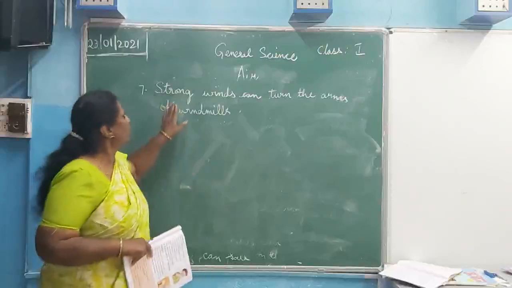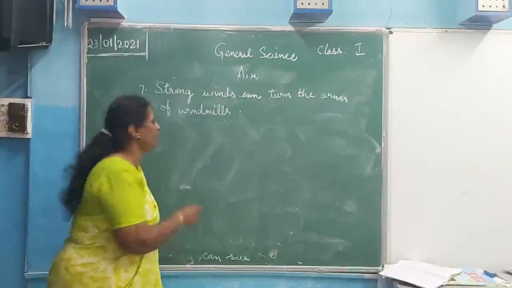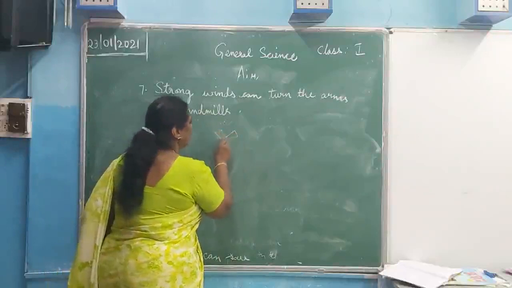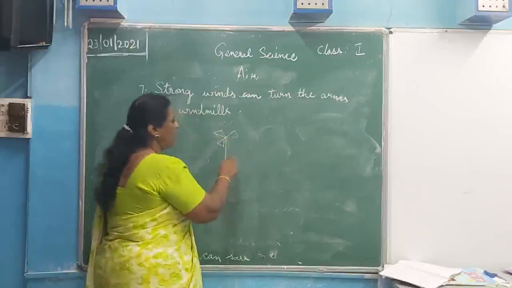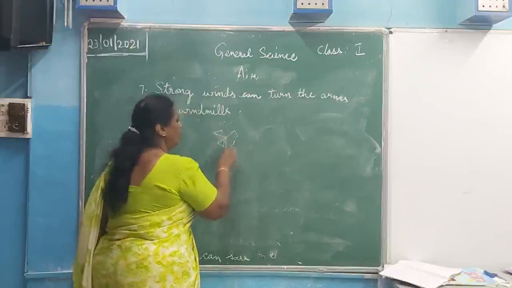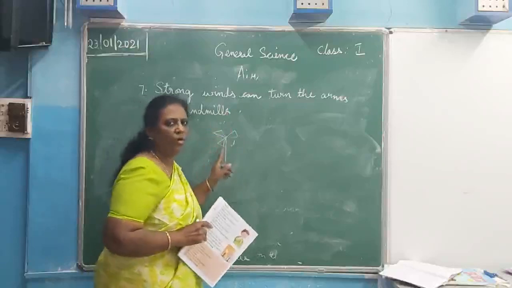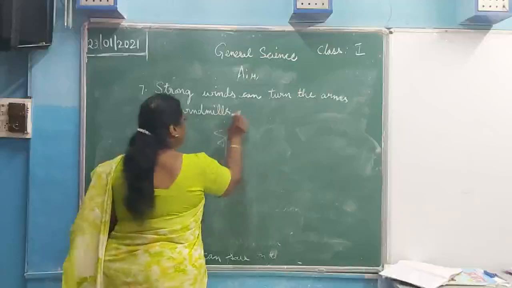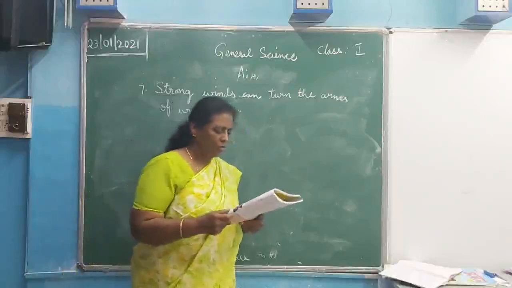And now we are going to see that strong winds can turn the arms of a windmill. What is a windmill? See, this windmill is like this. This is a windmill, and if air is blown, what happens? This will turn very fast. So with strong wind, what happens? This windmill will also turn. Now children, I would like to show you an activity.